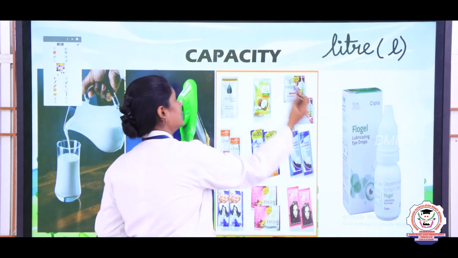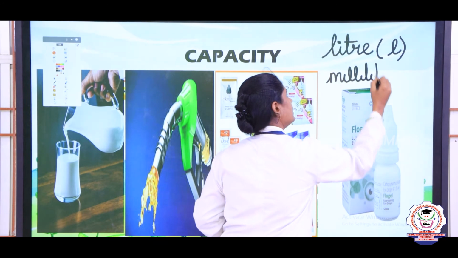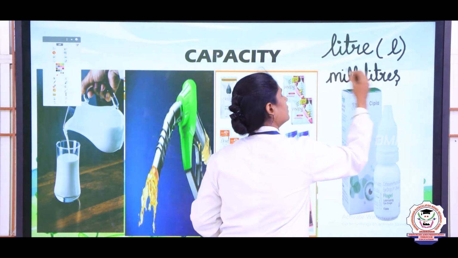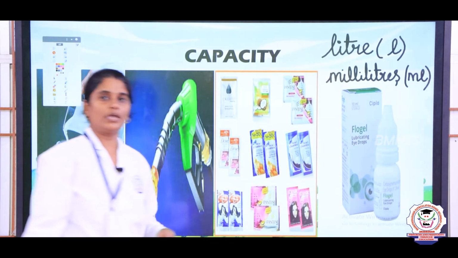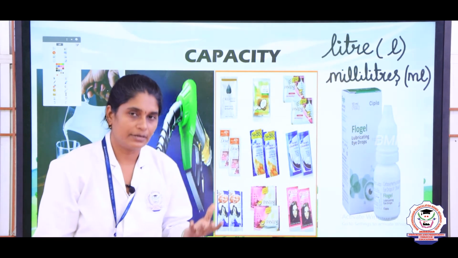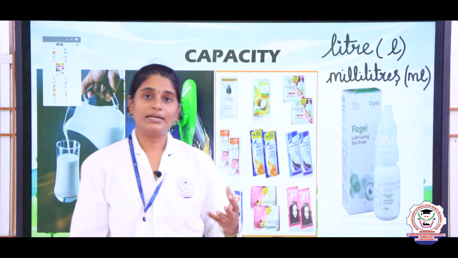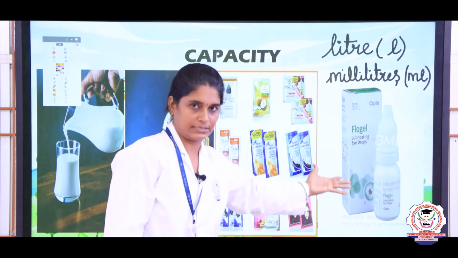Okay. So, milliliters is denoted as ml. Okay. So, if the quantity is more, we have to measure in terms of liters. If the quantity is less, we have to measure in terms of ml, that is milliliters, right.